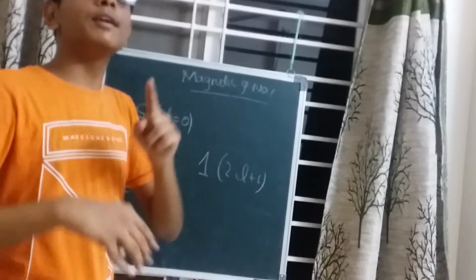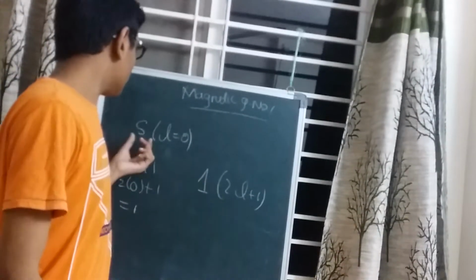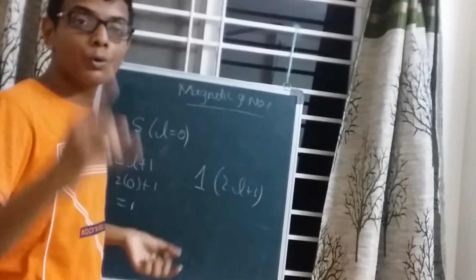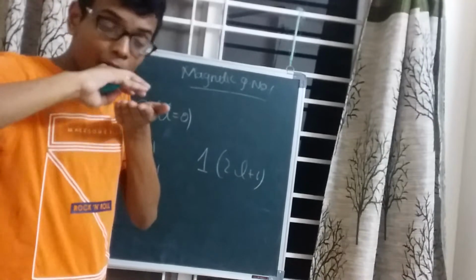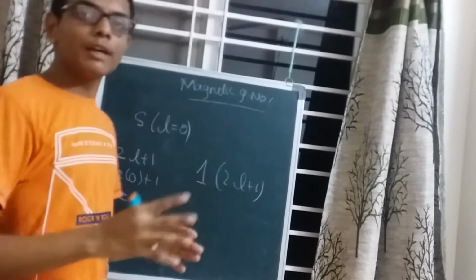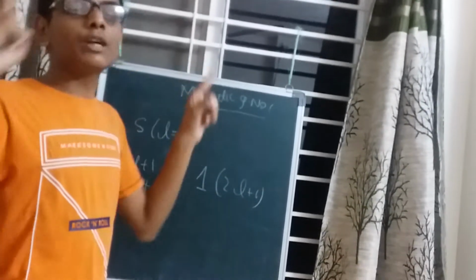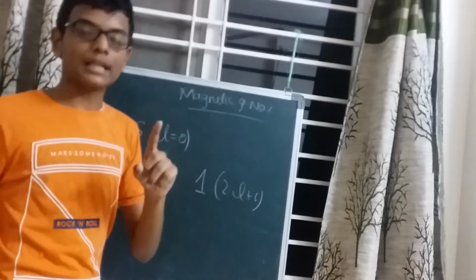We will be discussing in the next video how the S orbital is located on the X, Y, Z axes. Because it has only one value, it will be located equally in all the X, Y and Z directions.